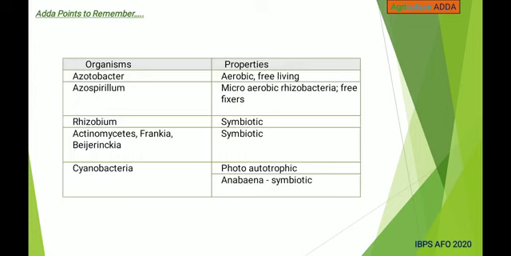This is the table of organisms and their properties. As I told, Azotobacter is aerobic and free living, and Azospirillum is microaerobic, rhizobacteria and free fixers. Rhizobium is symbiotic, and Actinomycetes, Frankia, Beijerinckia are symbiotic. Cyanobacteria are photoautotrophic, and Anabaena is symbiotic.